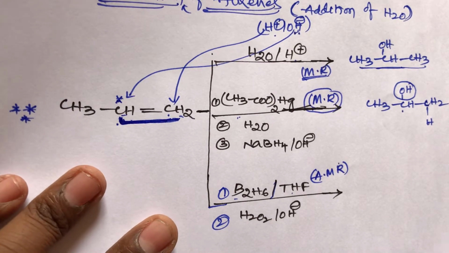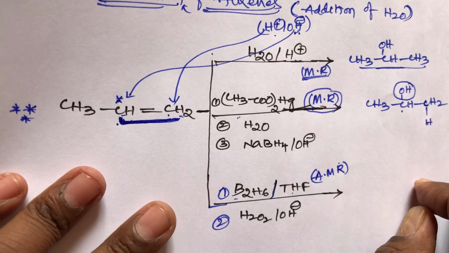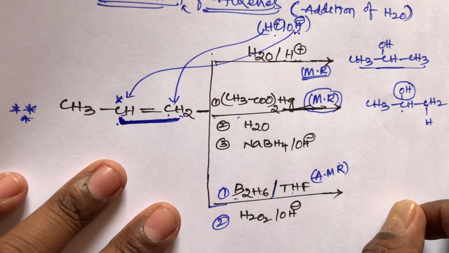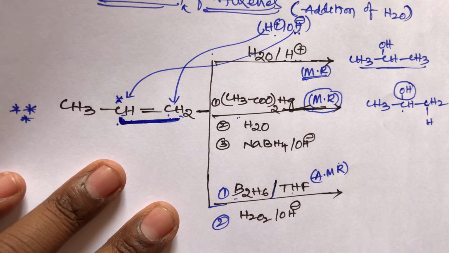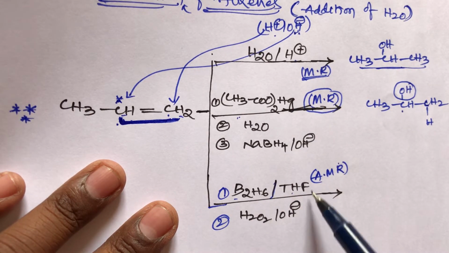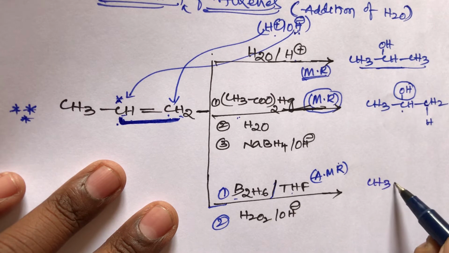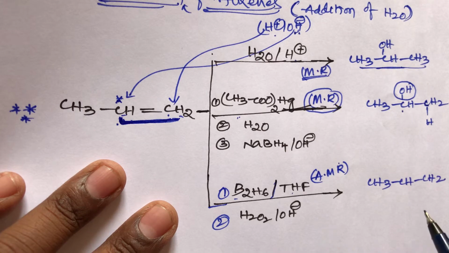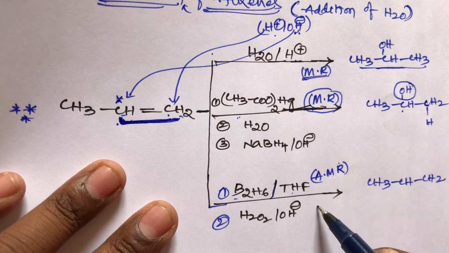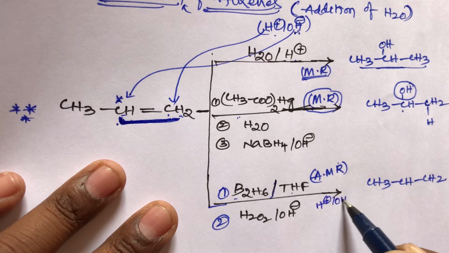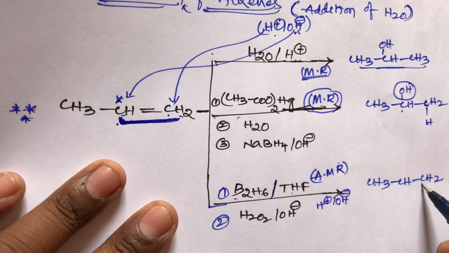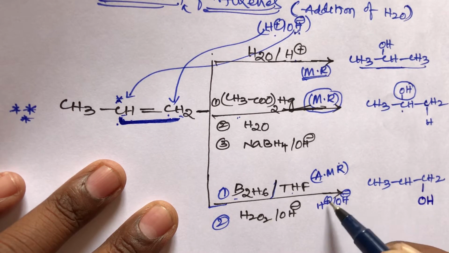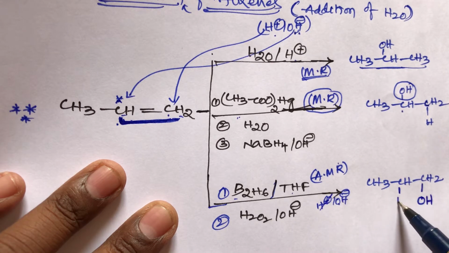We know the anti-Markovnikov rule. What is the anti-Markovnikov rule, students? The negative part of the substance will attack the carbon which contains more number of hydrogen; it is the reverse of the Markovnikov rule. What is the product, students? Here CH3 CH2. So what is the anti-Markovnikov rule? H2O contains H plus and OH minus. OH minus will attack the carbon which contains more number of hydrogen. OH will attack this position, and H plus will attack the carbon which contains less number of hydrogen.